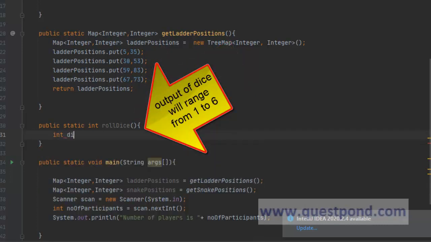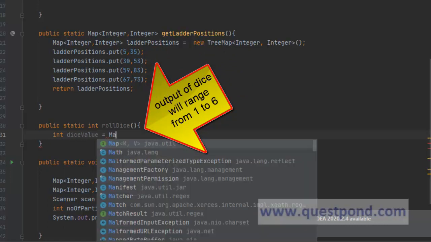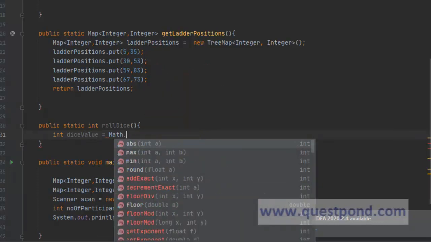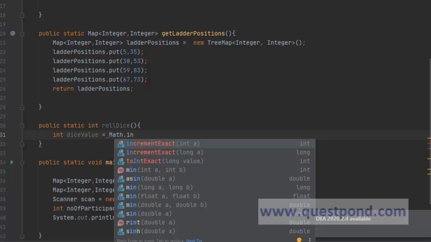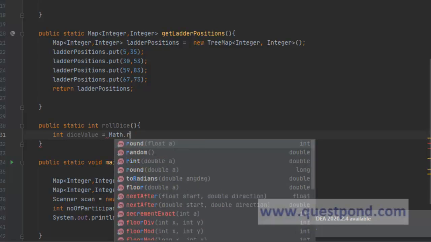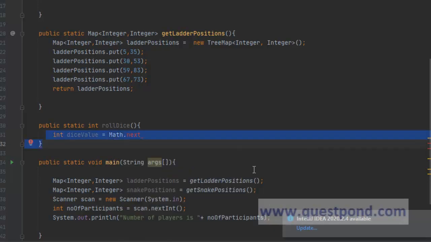We can say int dice value equals Math. Math contains a method by which we can generate random numbers between a range, correct? So we will be using that to correspondingly generate random numbers.